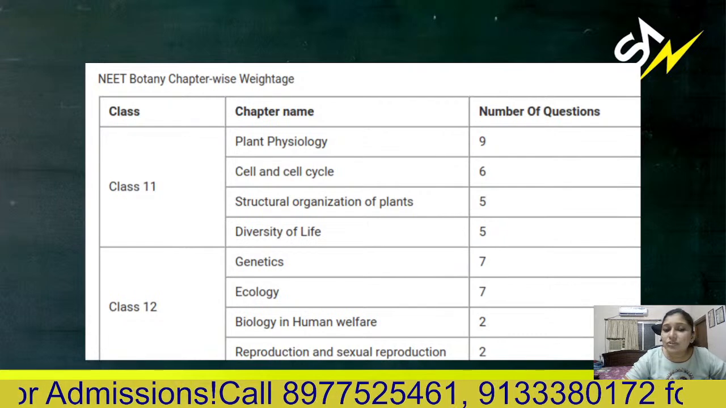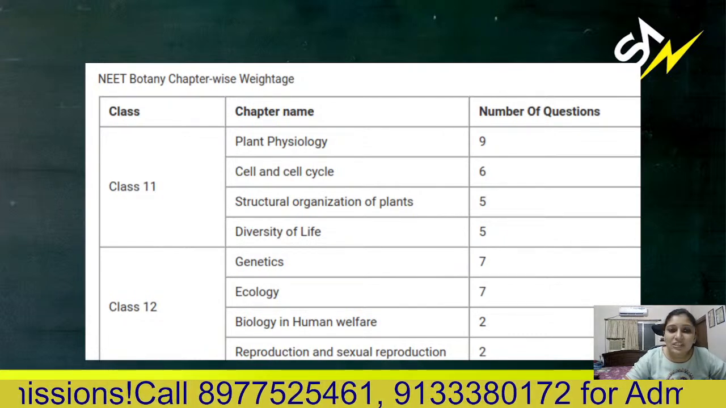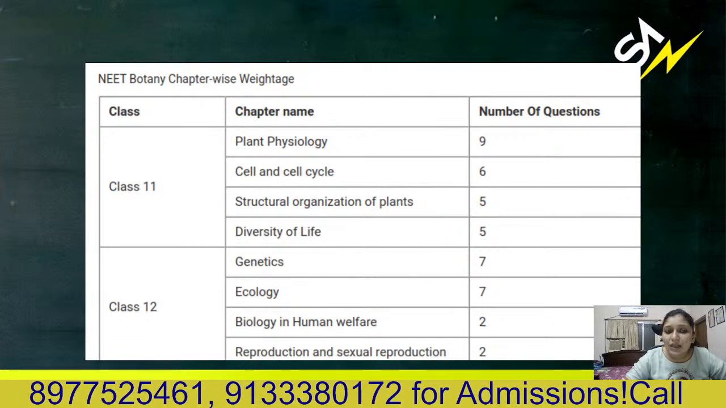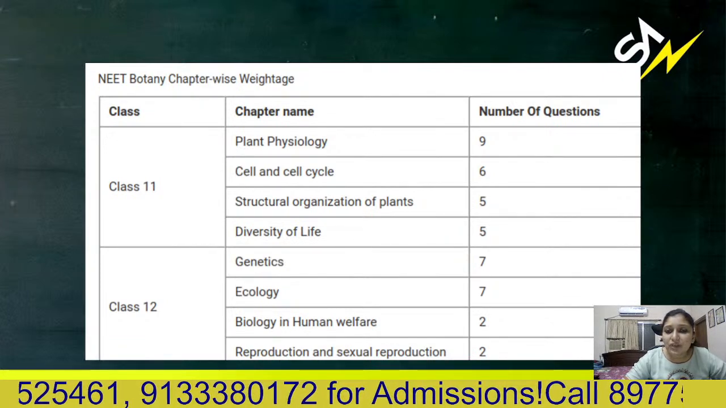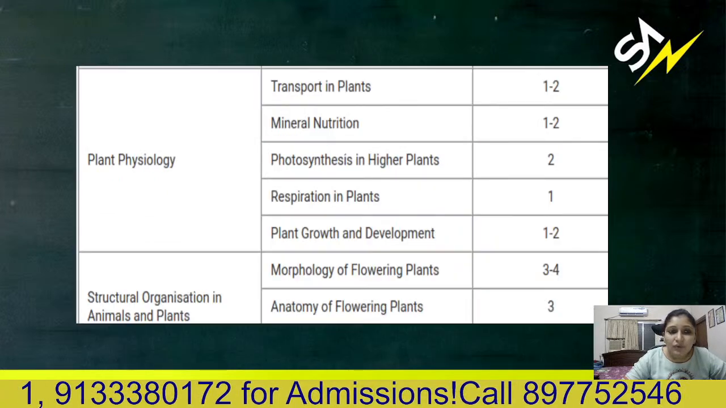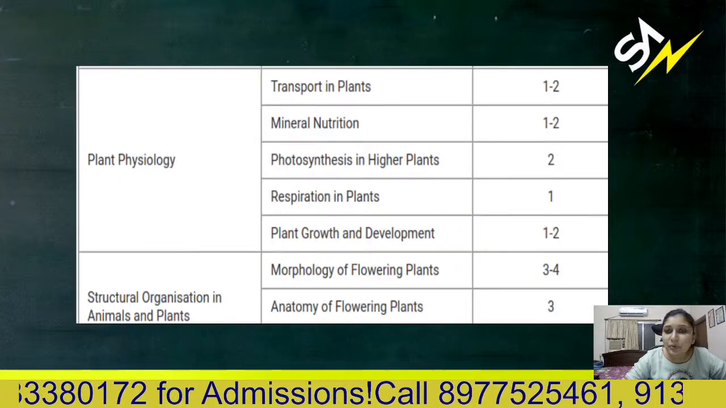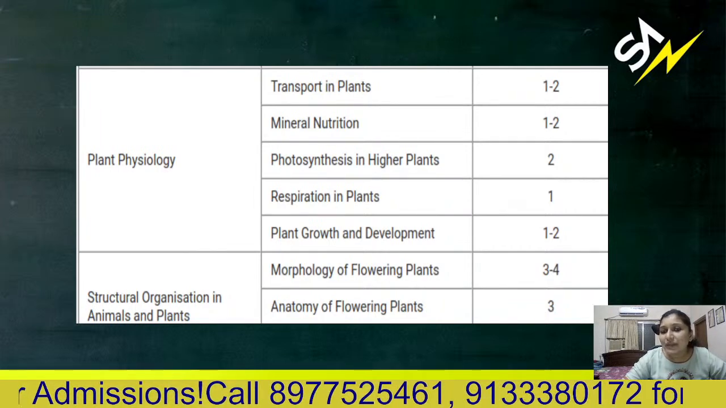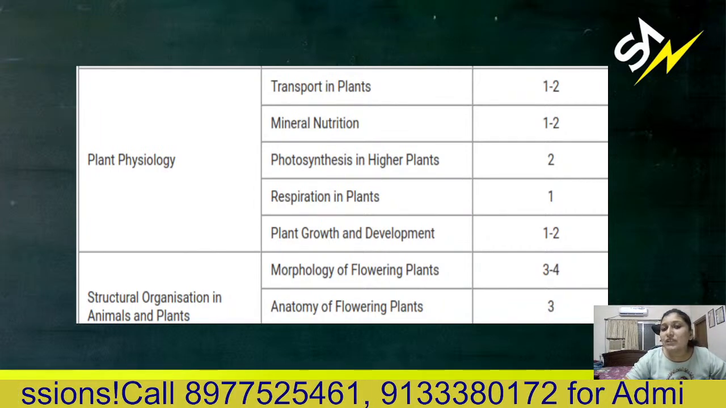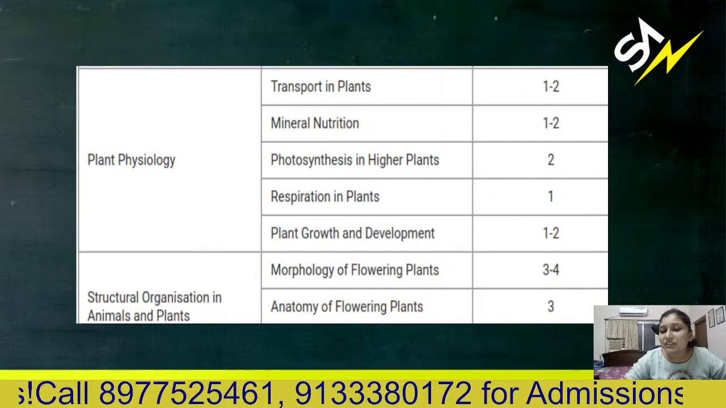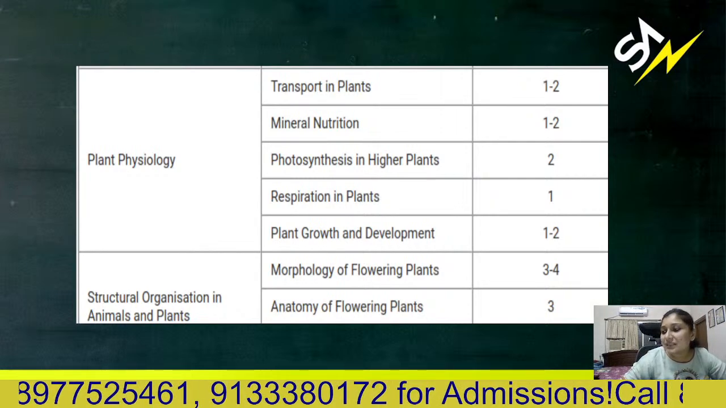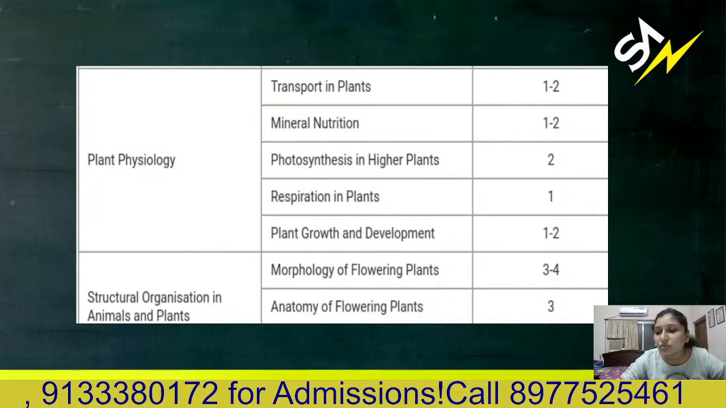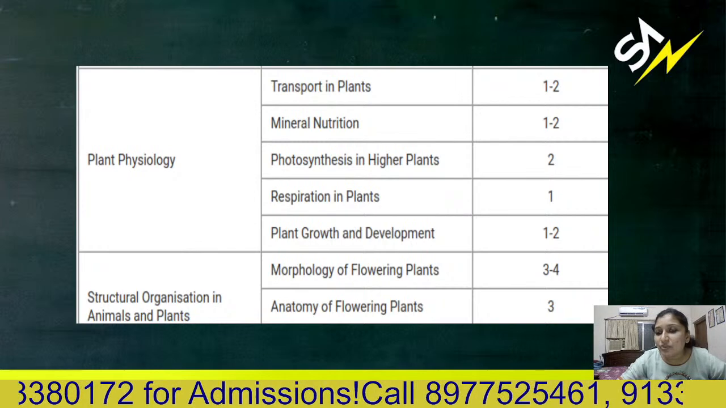For NEET also this chapter is very important. This is from plant physiology, which will give you 9 questions. Complete plant physiology gives you around 9 to 10 questions. From that plant physiology, transport in plants comprises 1 to 2 questions. So why should we waste? Why should we not secure our 8 marks? See, बूंद बूंद से समुंदर भरता है, like that we want to collect each and every mark, we want to grab each and every mark from here and there.